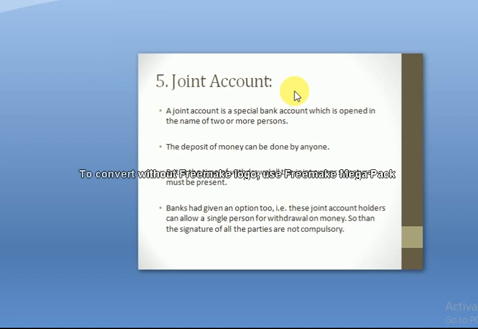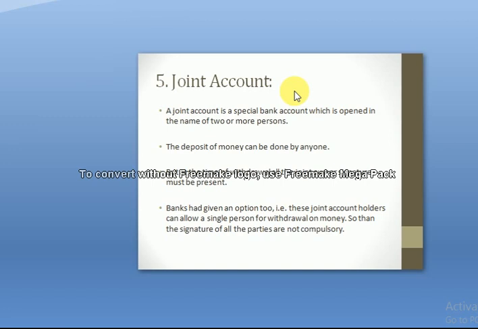The deposit of money can be done by anyone. Look, if we are four or three persons and we open a joint account, anybody can deposit money in this account. There are no restrictions on deposits. But at the time of withdrawals, all the joint owners' signatures must be present on the check.